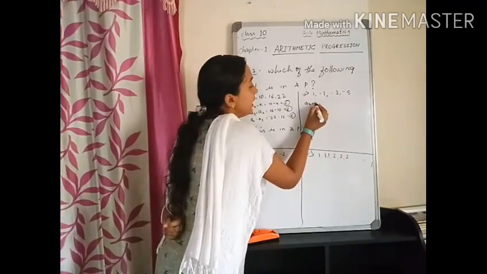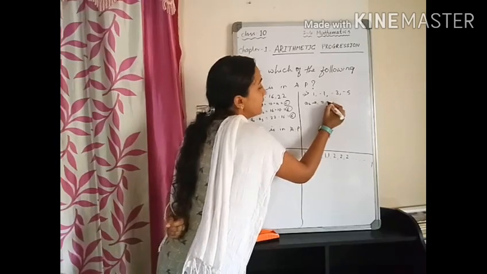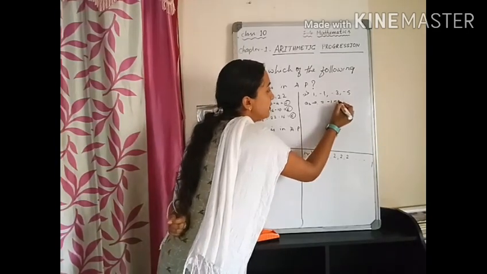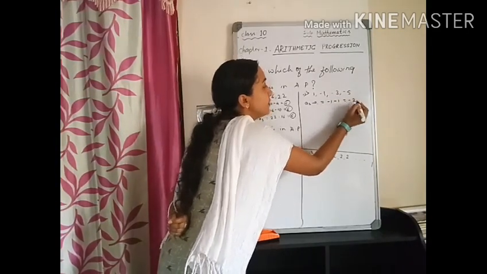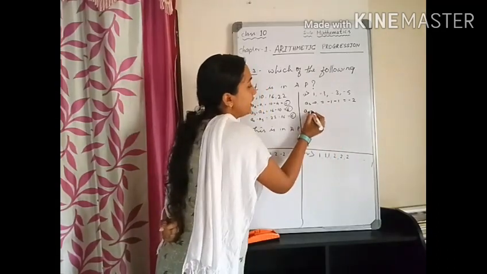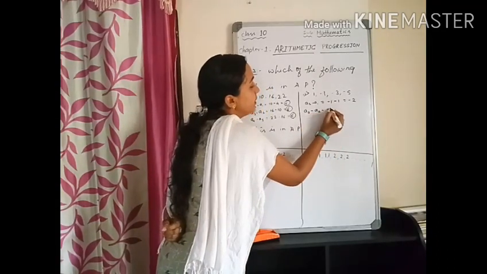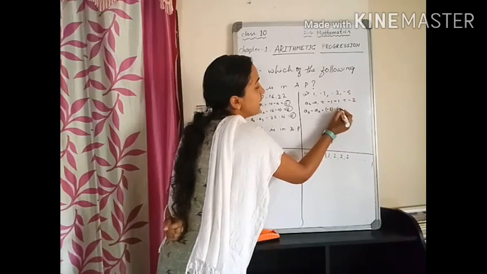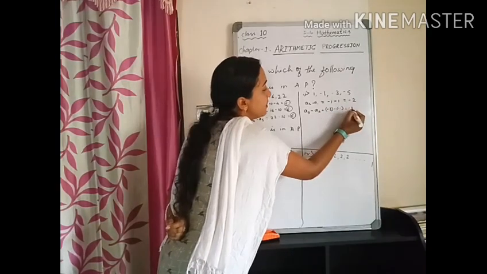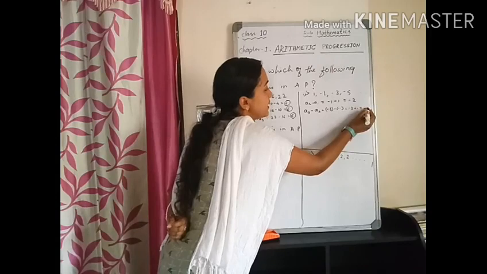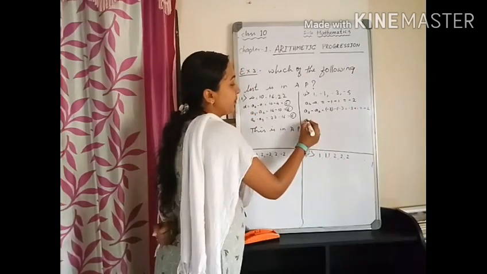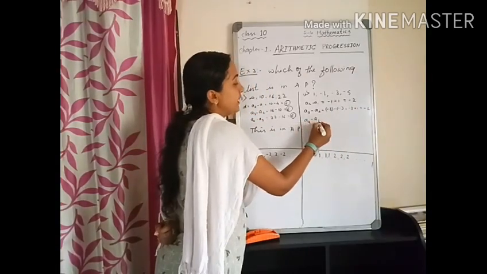So, let us check the second one. A2 minus A1. Minus 1 minus 1, which is minus 2. A3 minus A2. Minus 3 minus of minus 1. That means minus 3 plus 1. This is also minus 2. A4 minus A3.